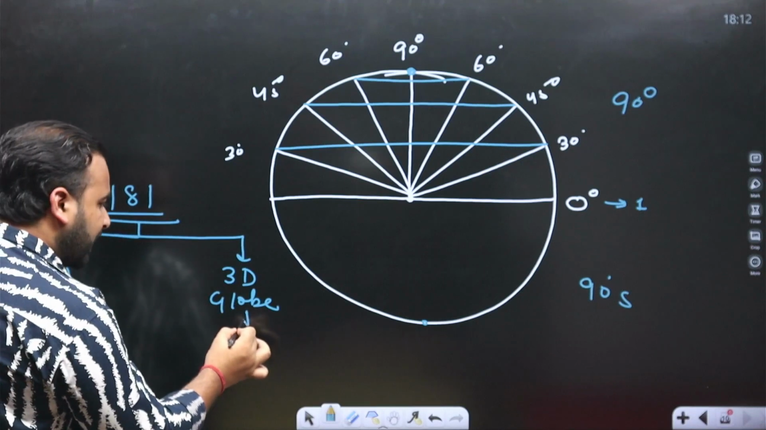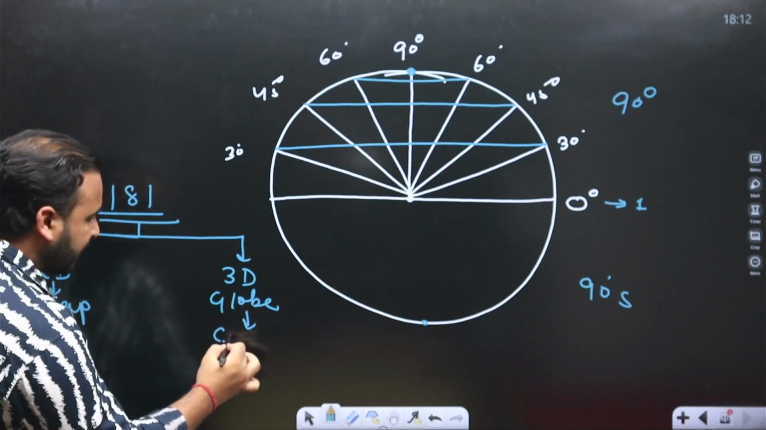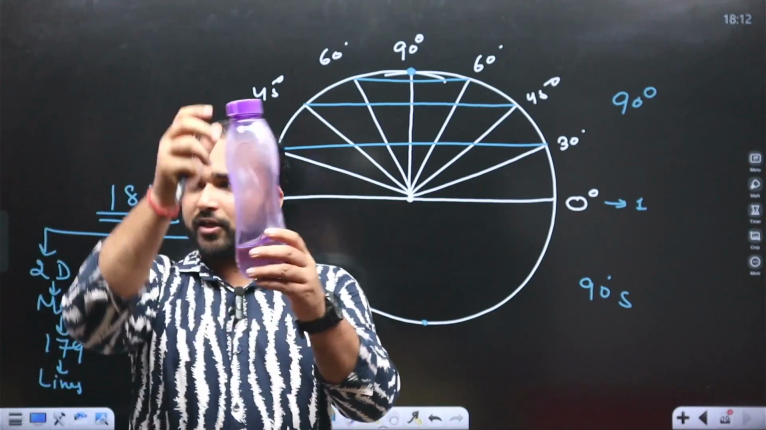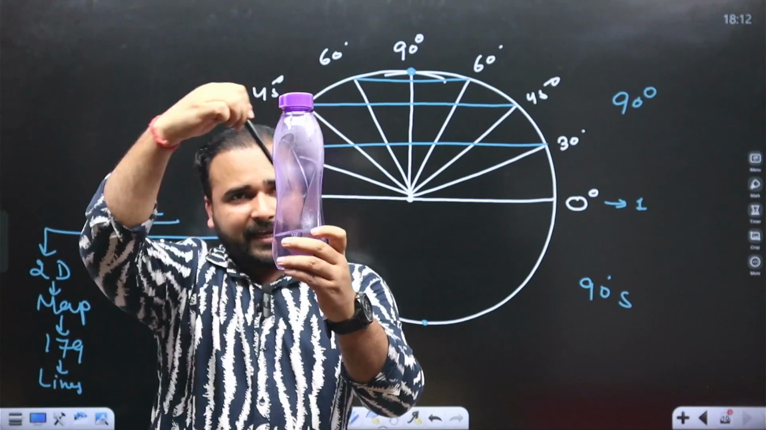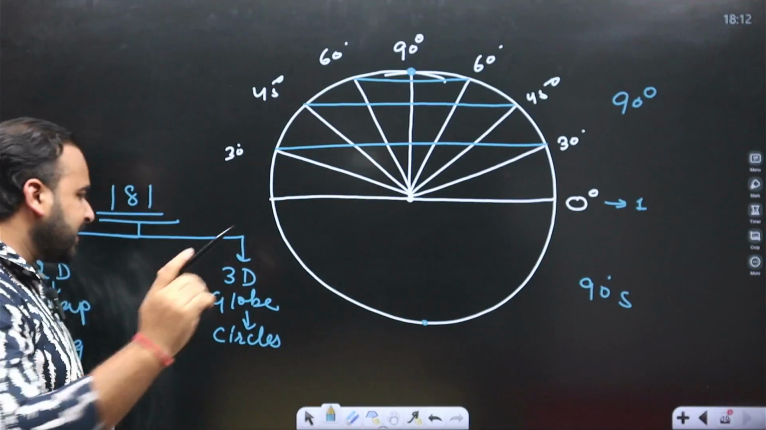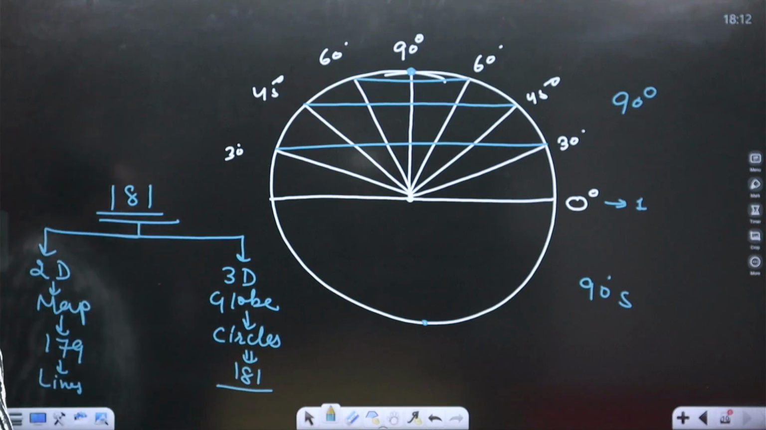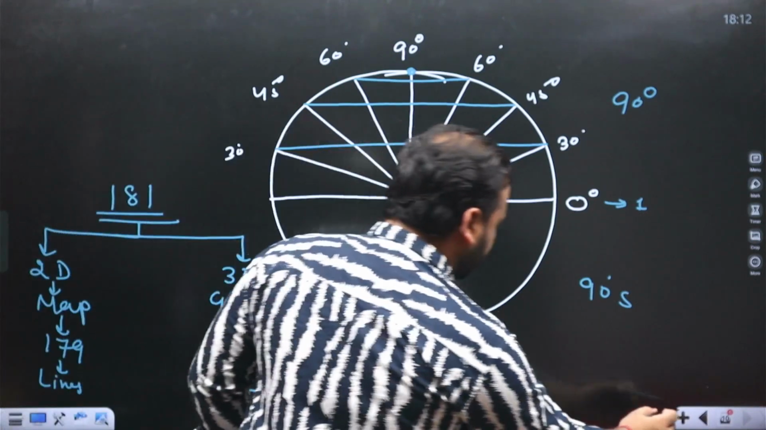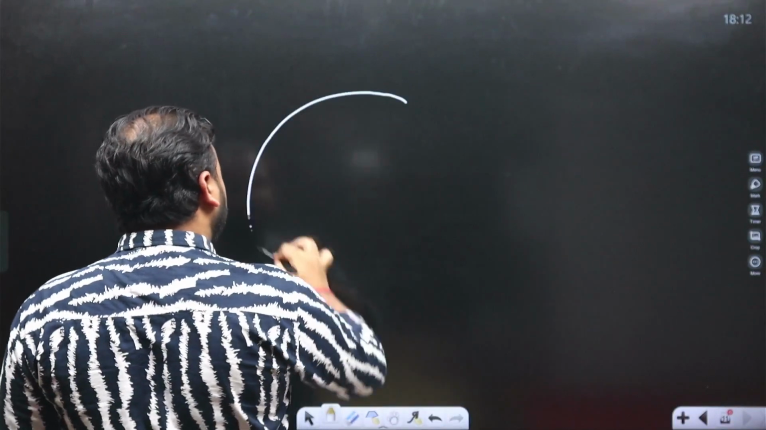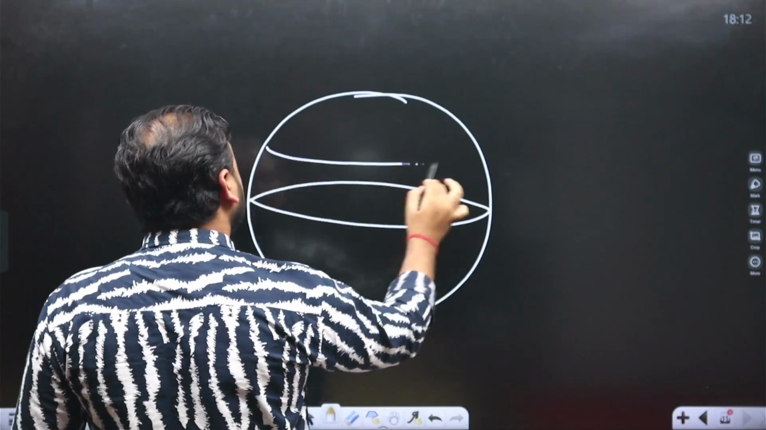But on globe, actually on map these are lines, but on globe these are circles. Because on a spherical body, for example this water bottle, if we take a line here, this line becomes a circle. So simply these are circles and they are 181 in number. Clear? Okay. So if they are circles, simply we can say this type of circles are found.